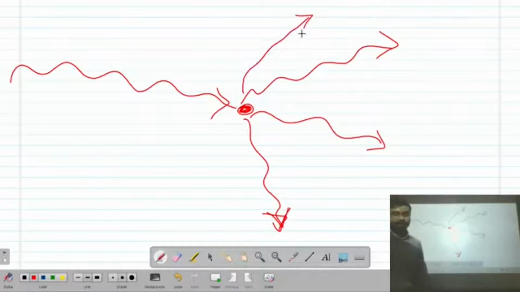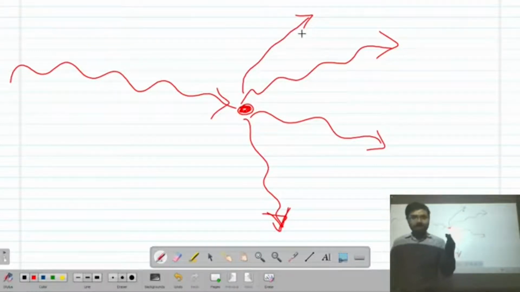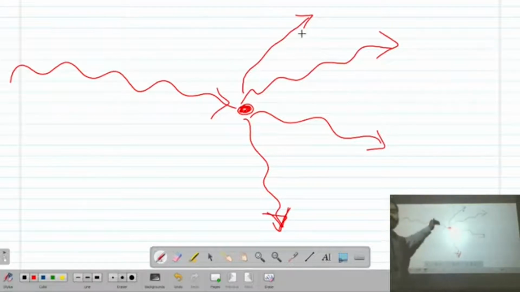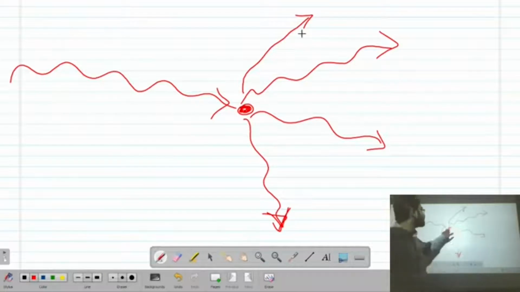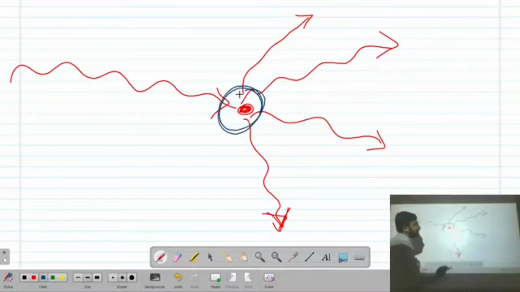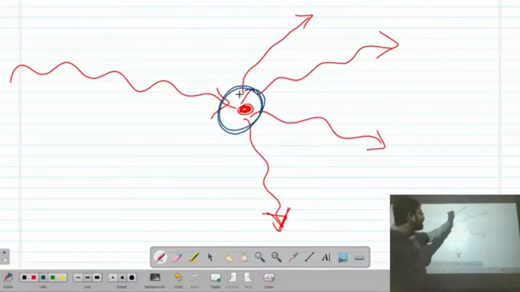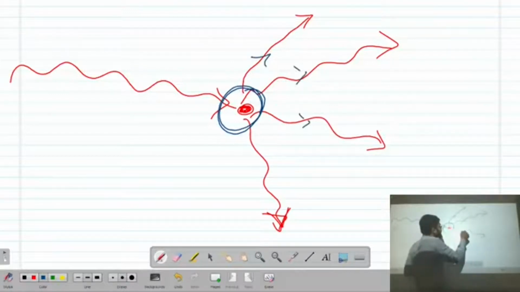Scattering of light is a phenomenon in which a light ray coming towards this dust particle or a small molecule present in the air or atmosphere, after striking this obstacle, deviates in this direction.